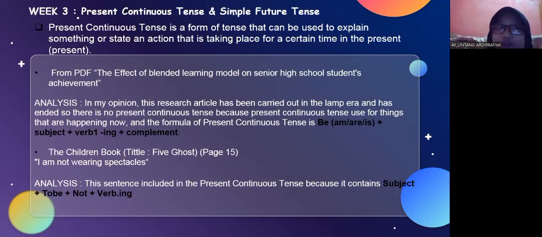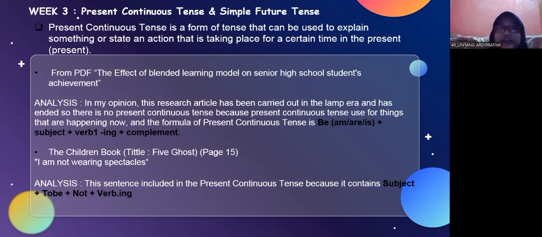Okay, next in week 3, about present continuous tense and simple future tense. Present continuous tense is a form of tense that can be used to explain something or state an action that is taking place for a certain time in the present.